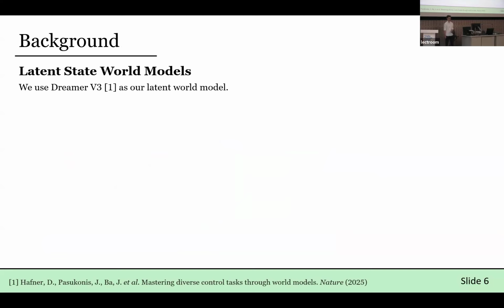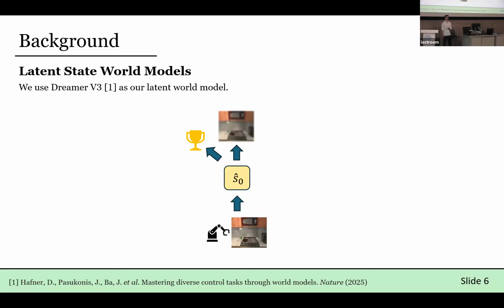I won't go into too much detail about this, but a very simplistic overview is that Dreamer learns its own latent representation in an autoencoder-like manner. It takes in observations, compresses that into some latent state vector, and that learned representation is shaped to be useful in predicting the reward the agent may get in the state, reconstructing the input observation, along with predicting whether the current state is a terminal state or not. I.e., has the goal been reached or has some sort of game over state been reached.